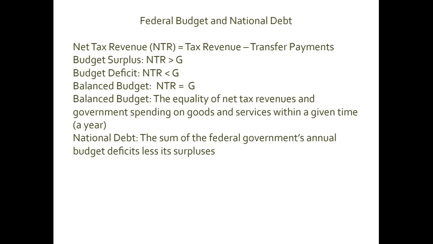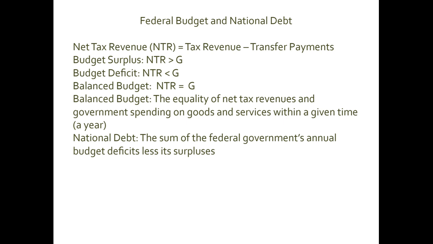Now let's talk a little more about the federal budget and national debt before coming back to fiscal policy. By NTR, I mean net tax revenue, which is tax revenue minus transfer payments.